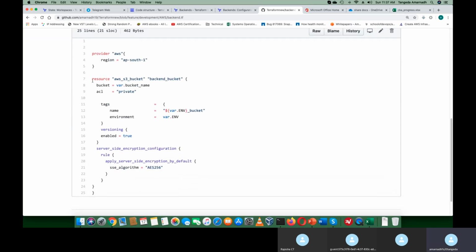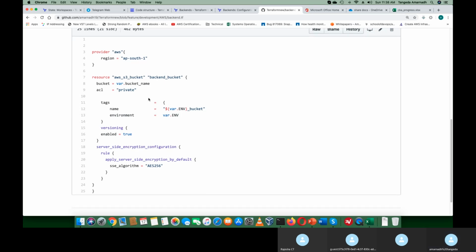Anyhow, this code snippet you understood, right? How exactly you are going to create a backend bucket. You create it by using a resource, then the bucket name. My bucket should be a private bucket. It should not be a public bucket. Then I give tags to that bucket. Then I have given versioning should be enabled. Then server-side encryption is enabled. What algorithm it should use? So with that, I created a code to execute my backend.